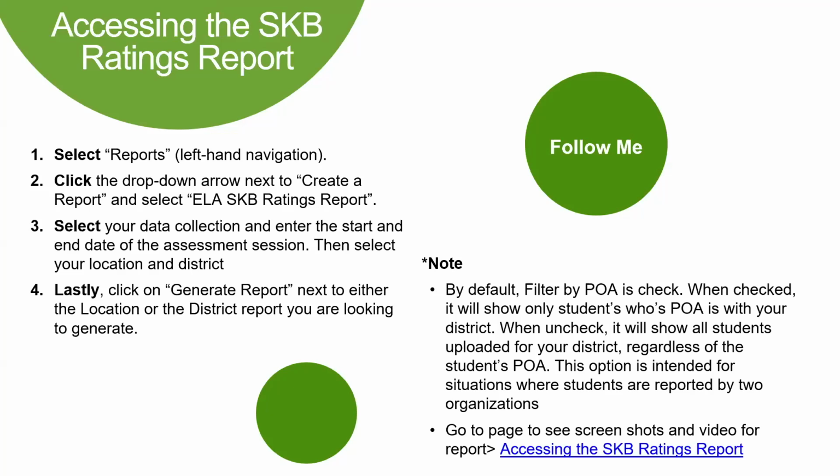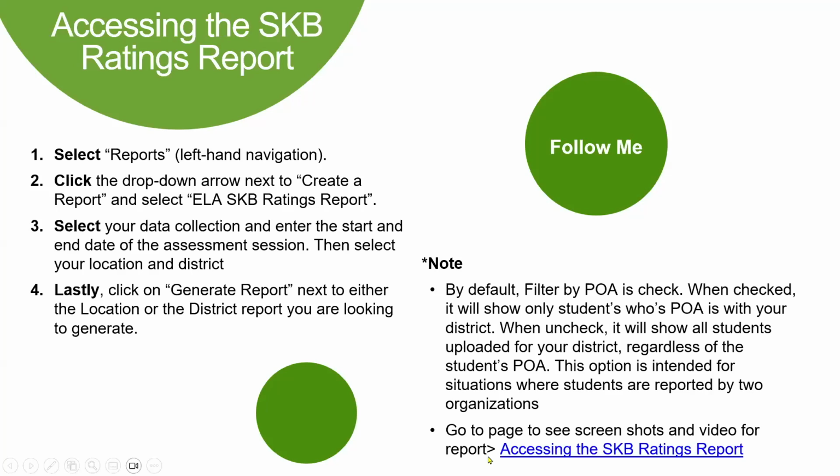When it is unchecked, it's going to show all of the students you have uploaded for your district, for your organization, regardless of the point of authority. I find this is the best option for organizations that are sharing students, such as an ESC and a district, or any schools that are both reporting that student. This allows you to see those students regardless of point of authority.